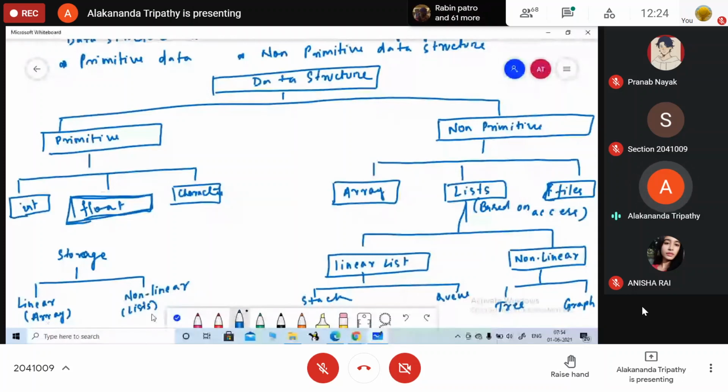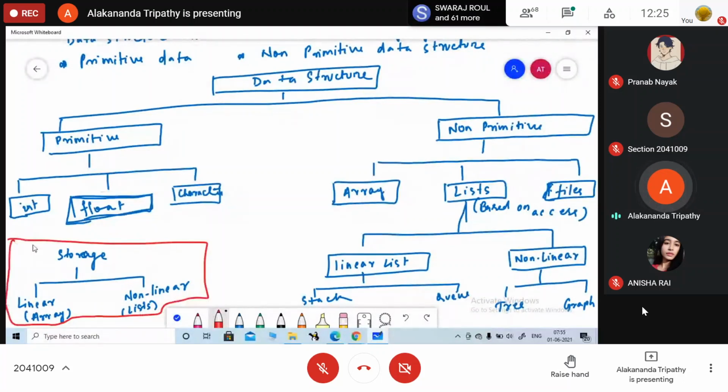But here, based on the access, we have array, list and file. And how many types of list are there? Linear list and non-linear list. It is stack, queue, and under non-linear, tree and graph. Okay, I am just putting it in another box so that you will not get confused.